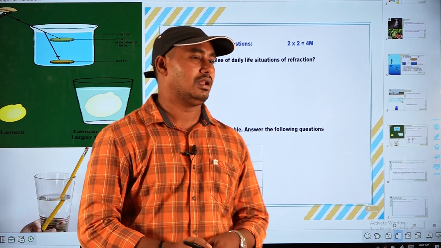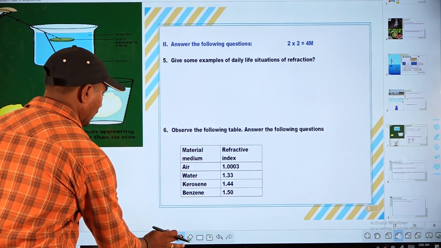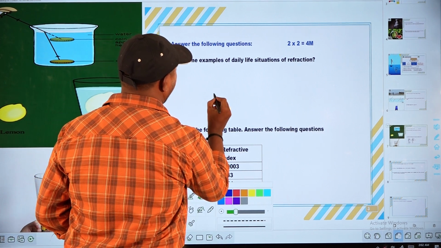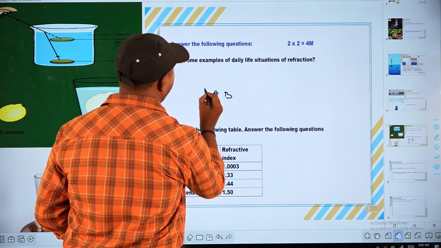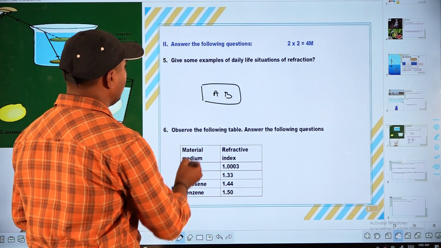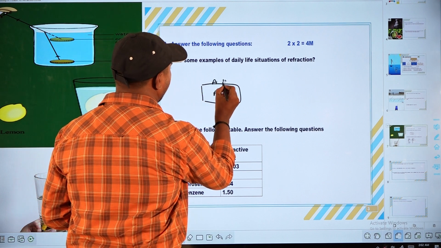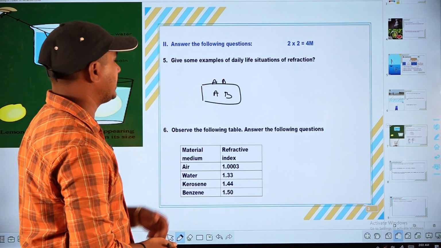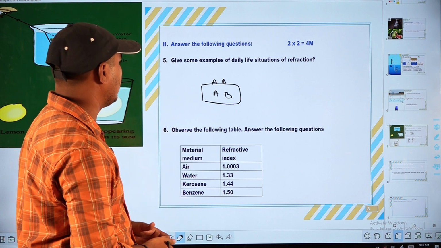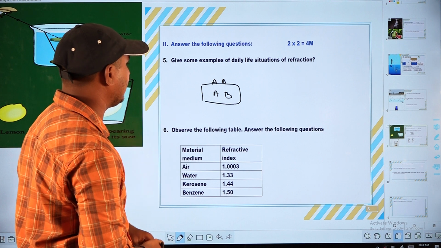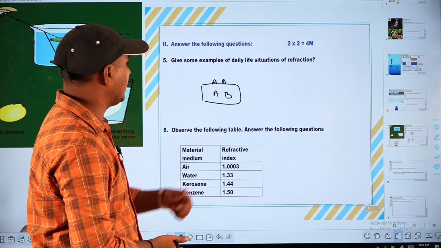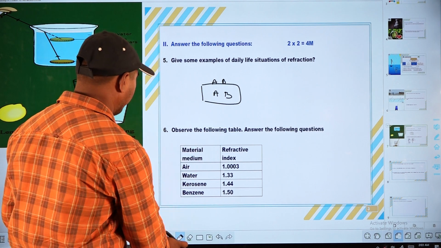And one more example: take some printed letters and keep a glass rod or glass slab on the printed letters. When you view the letters, they appear to be in different directions, as if they are separate, in separate places. That is due to refraction of light.